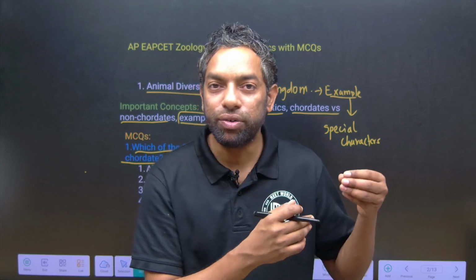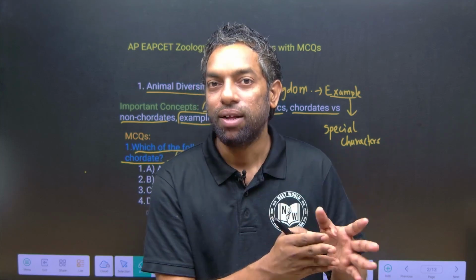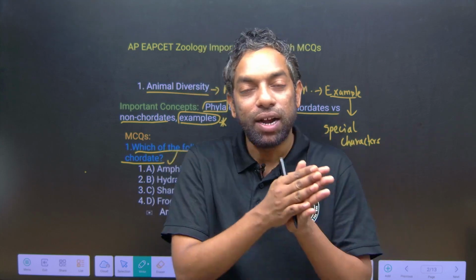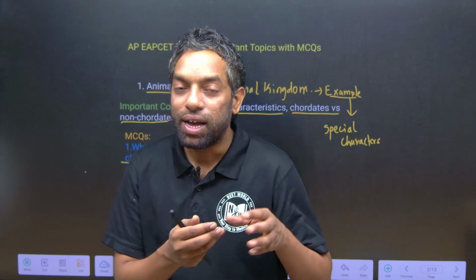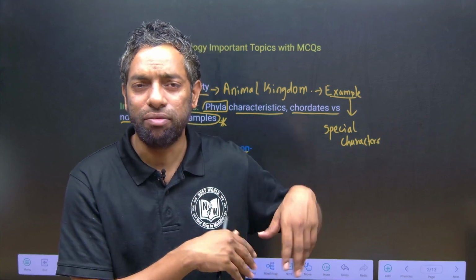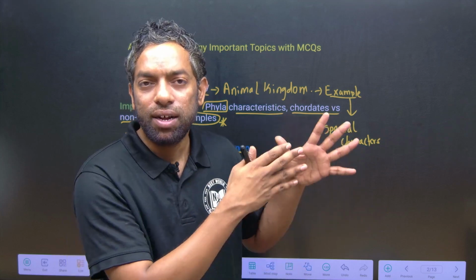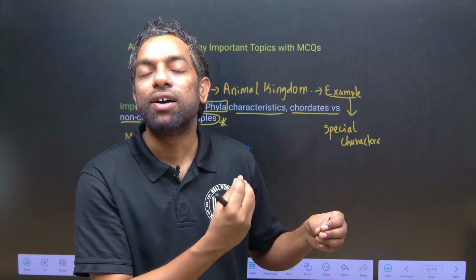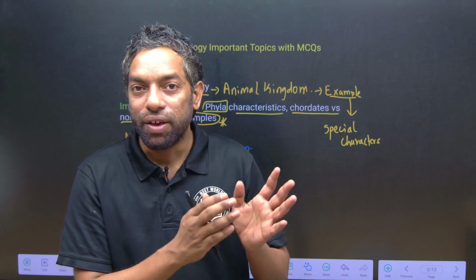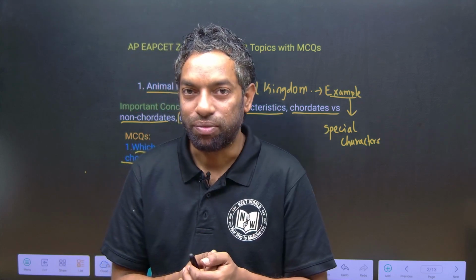They can ask you the general features of chordates, like the frog. In the frog the heart is ventrally developed. In non-chordates the heart is dorsally developed, and in chordates it is ventrally developed.